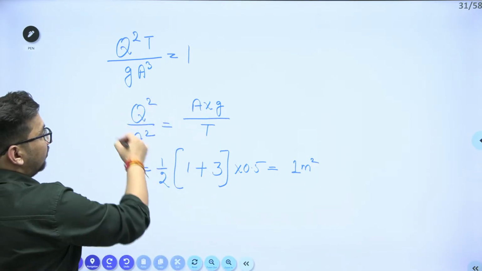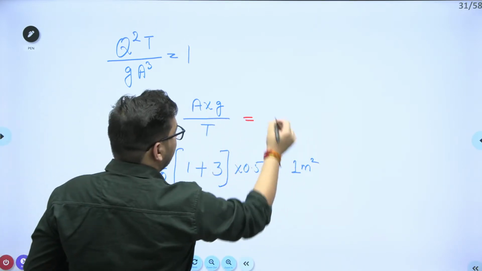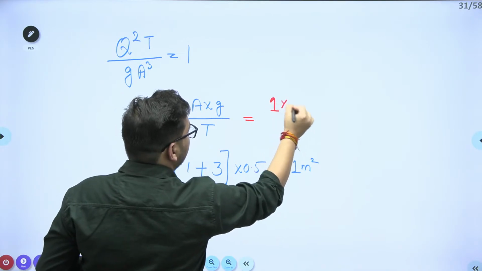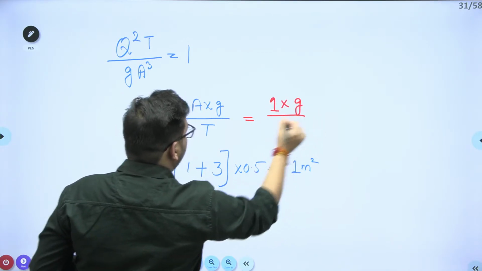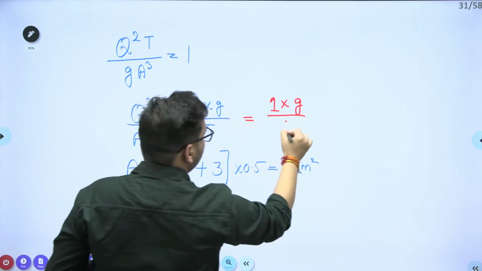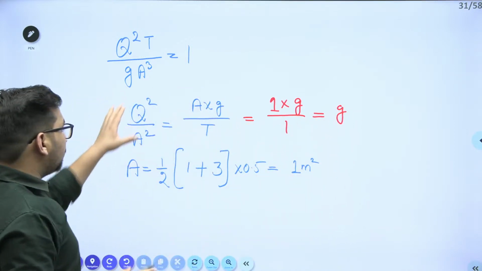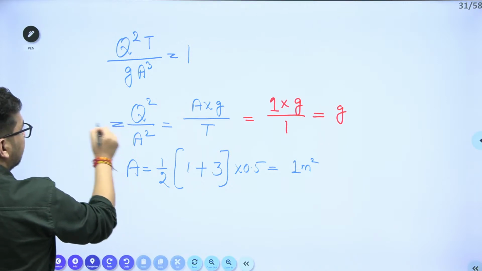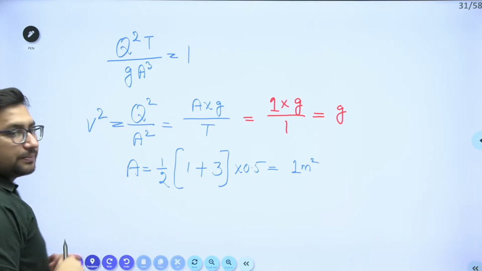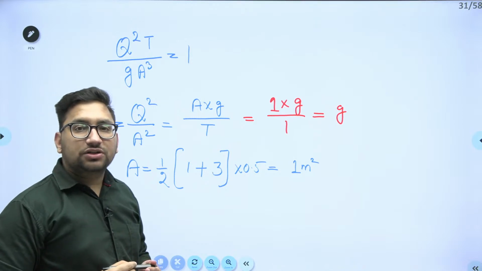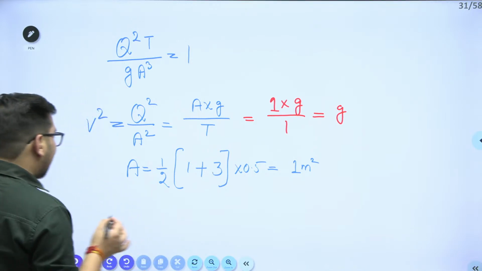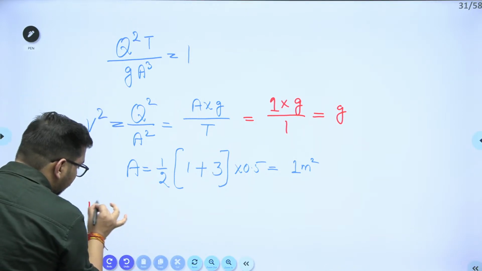So now I can calculate this particular value. It is A, your 1 value, into g by top width, which is also 1. So it is nothing but equal to g. This Q square upon A square is nothing but the value of your velocity square. Clear? Now I can calculate the energy at section number 2.